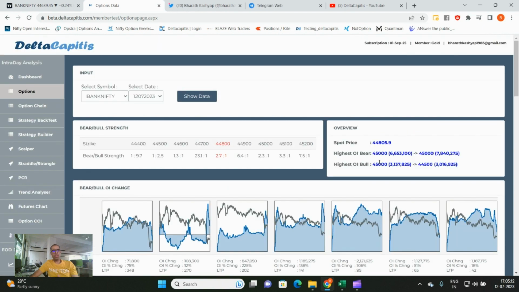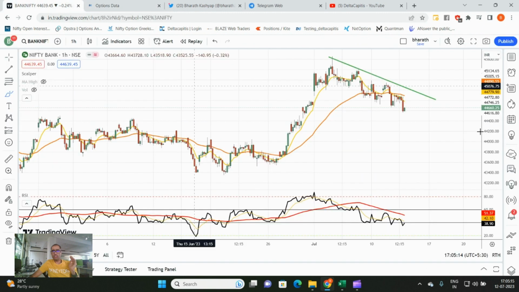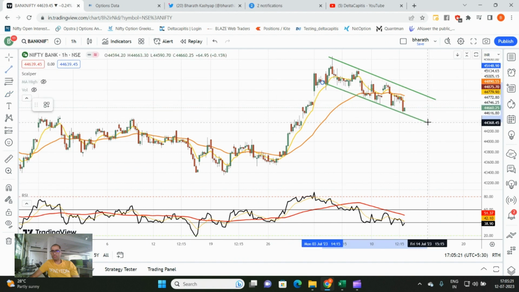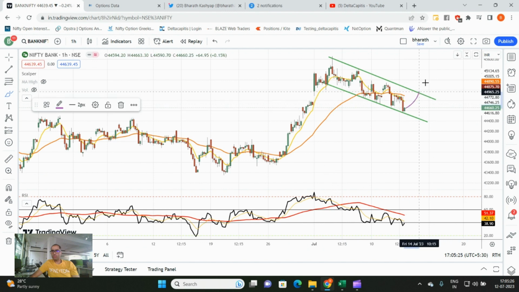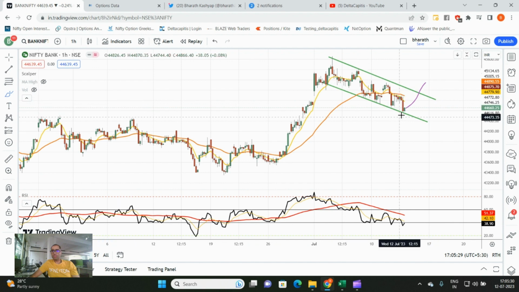So Bank Nifty option data is bearish. Technicals also bearish with lower highs and lower lows. Only and only if this trend channel is broken on the upside, we could expect some kind of an up move. That is basically going to come only above 45,000. So any rally, some kind of weakness, if I see at around 44,800 to 45,000, that should be used to sell.